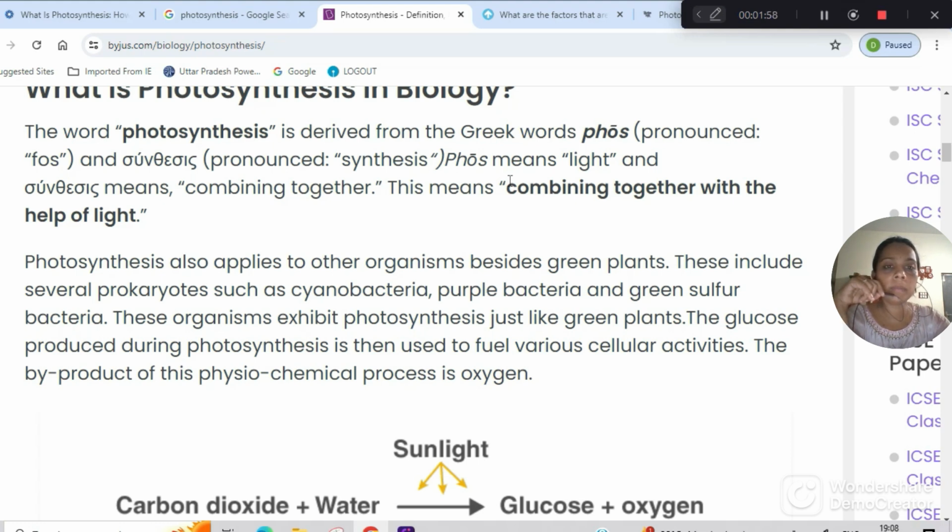Human beings cannot manufacture their own food. It is not possible for us to cook food on our palm. Even if you do a chemical reaction by taking sunlight, carbon dioxide and water, we cannot prepare our own food. Whatever we do, we use a gas stove, a pan and other ingredients to cook our food, and that is how we eat. But on the contrary, for plants, it is easier to manufacture their own food. Right? Now, let's find out.